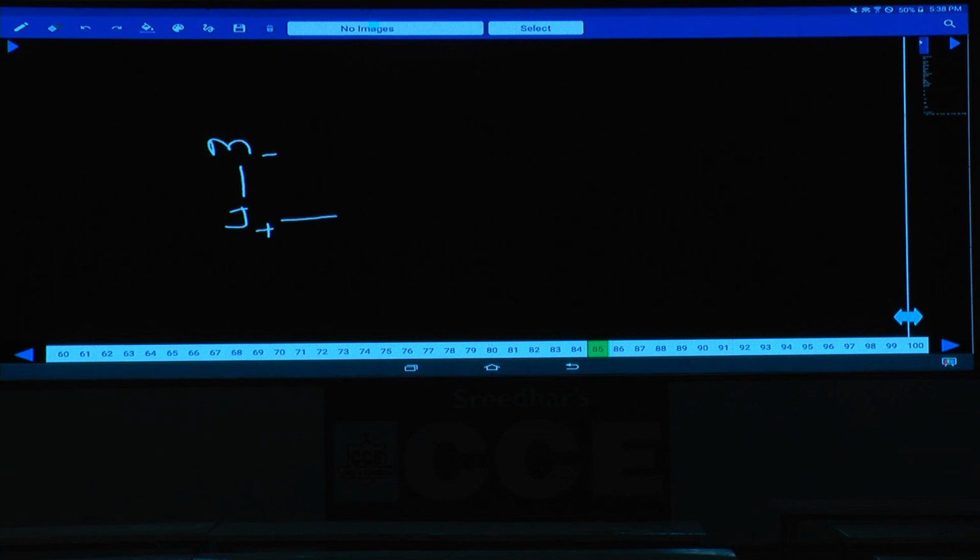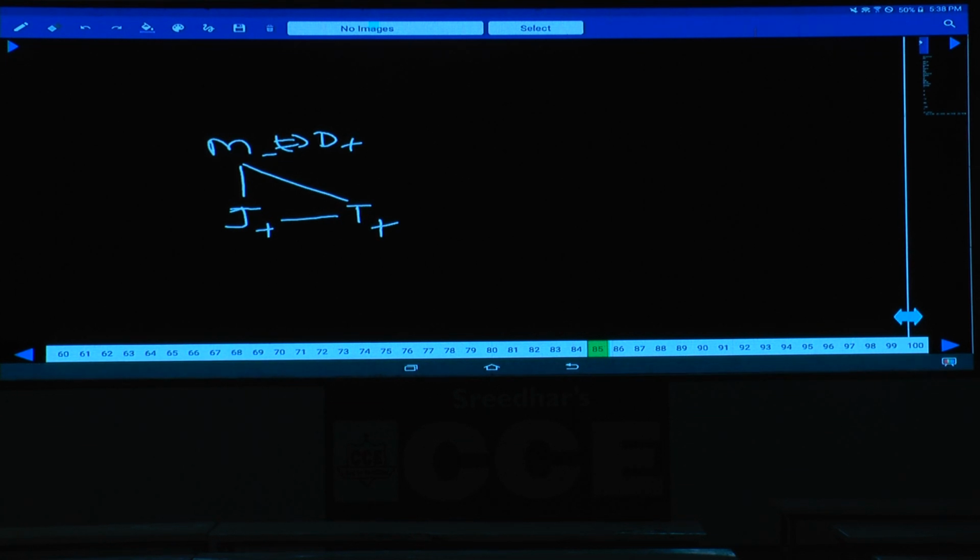Now, this J is the brother of whom? J is the brother of T. T is the son of D. As T is the son of M, T is the son of D as well. That means M and D are a married couple. And D is the brother of whom?